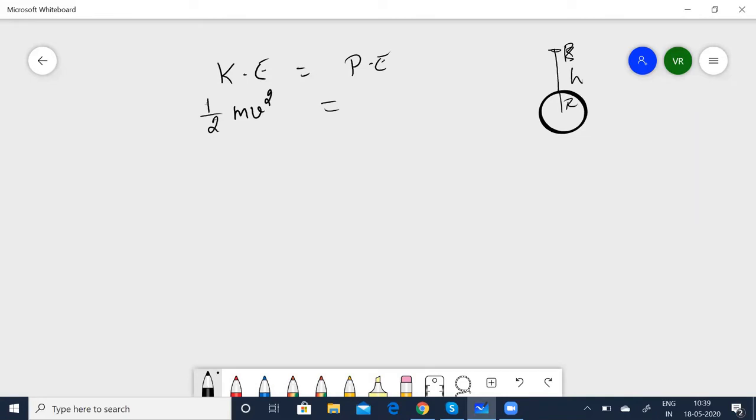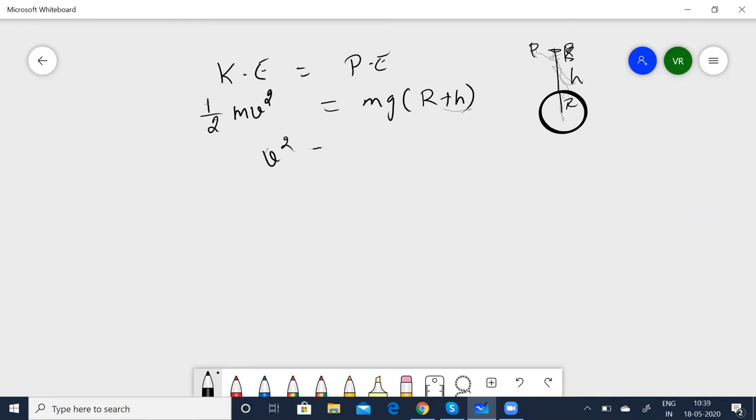Let me put this as point P. So obviously the distance is going to be r plus h. So mgh is the potential energy formula. Substitute that, so that gives you mg times r plus h. Now you know v is equal to root of 2gh, right?